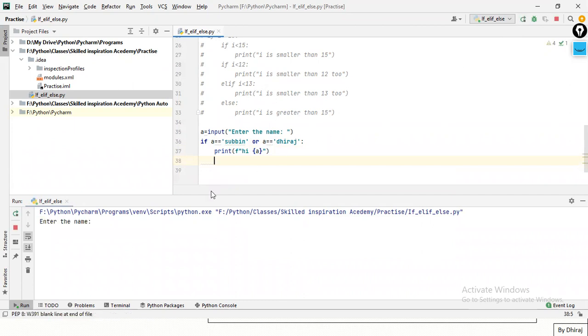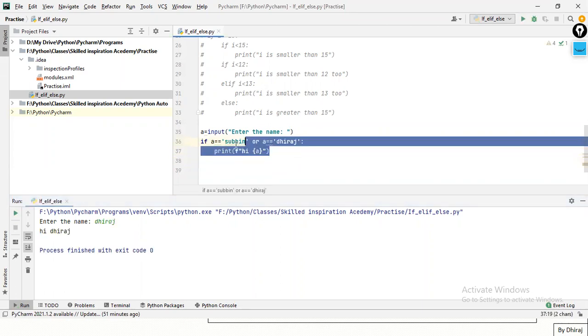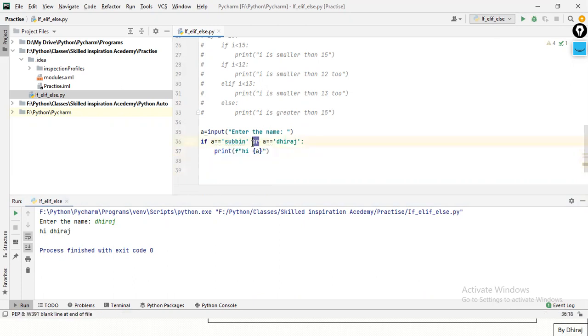Here, just write a is equal to Subin. I'll just print an f-string of hi Subin, right? Else, I'm not taking else, let's take elif a is equal to, or here let's take or a is equal to, suppose, Dheeraj. Let's print this, right? Now it will clear your doubts. Suppose I run this, enter the name. If I put in Subin, I'm getting hi Subin. Or if I write Dheeraj, I'm getting hi Dheeraj. But why am I getting this output? I have put or in between. It means if either of these conditions is true, I'll get this result. But what if I put and?